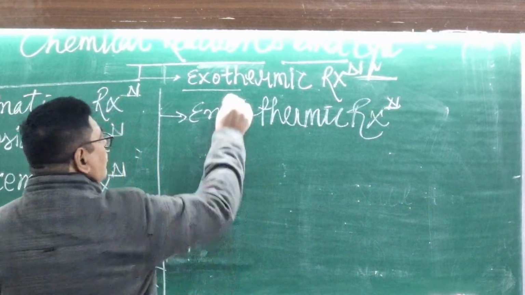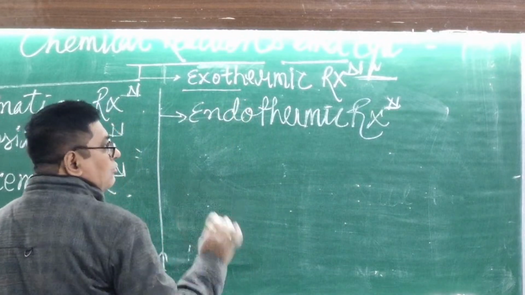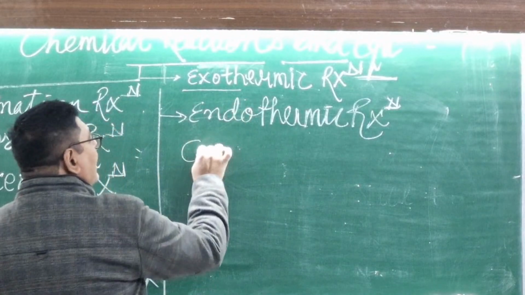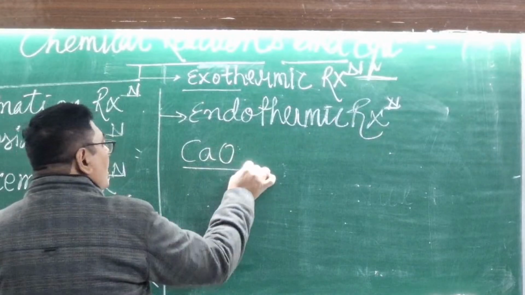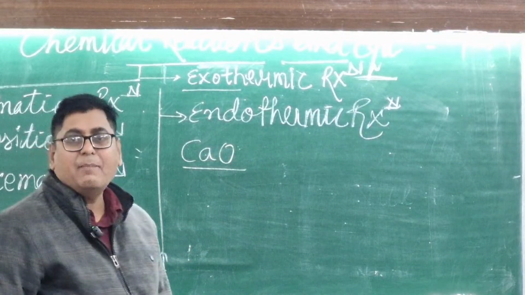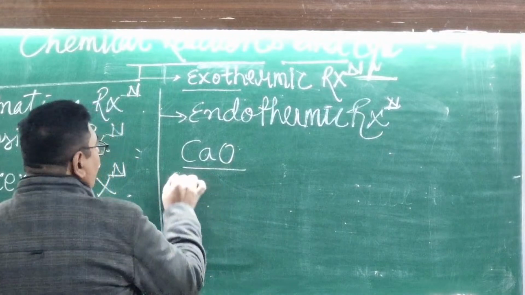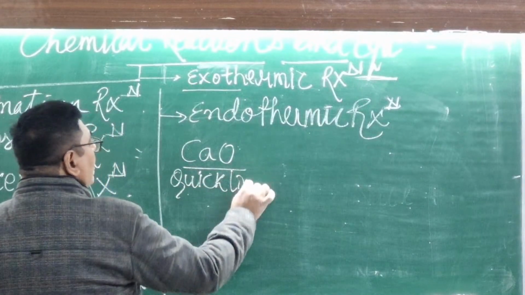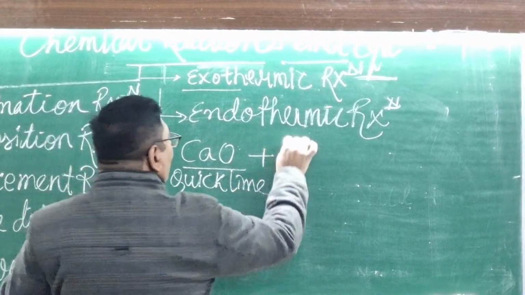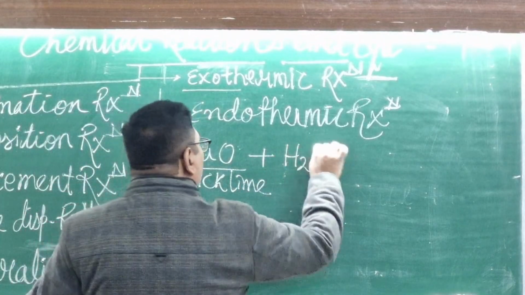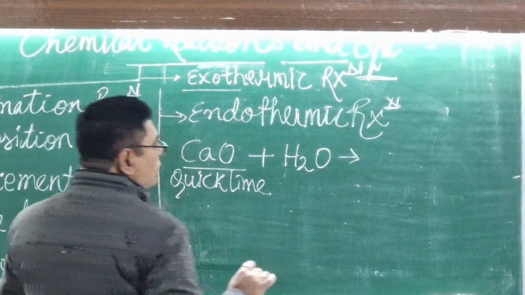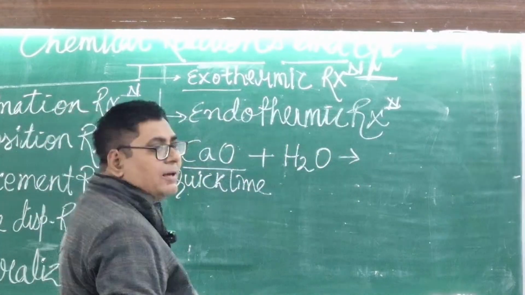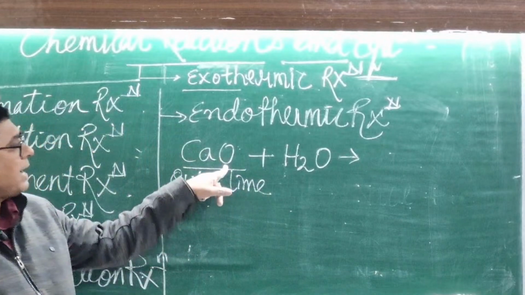Look here, a very popular exothermic reaction. CaO, its name is quicklime, is dissolving into water. Quicklime, its chemical name is calcium oxide.